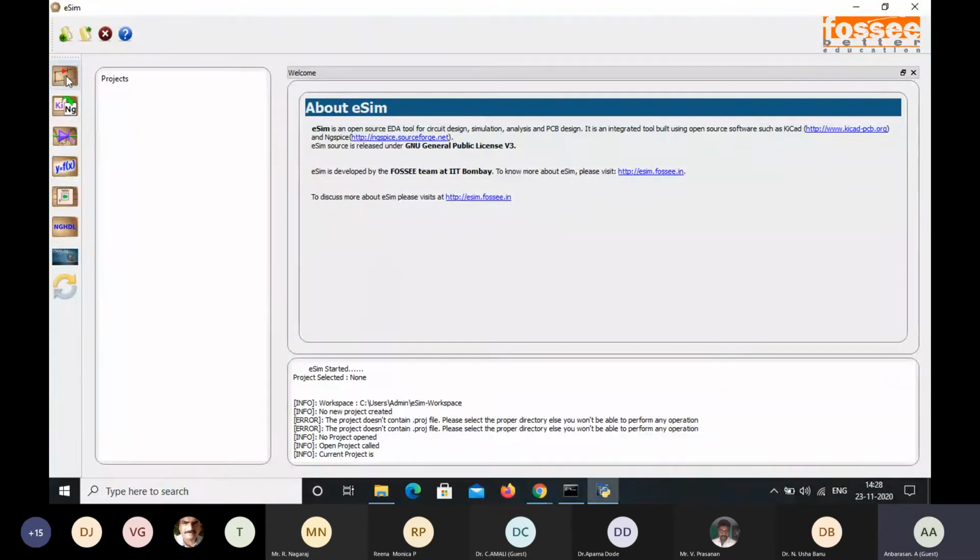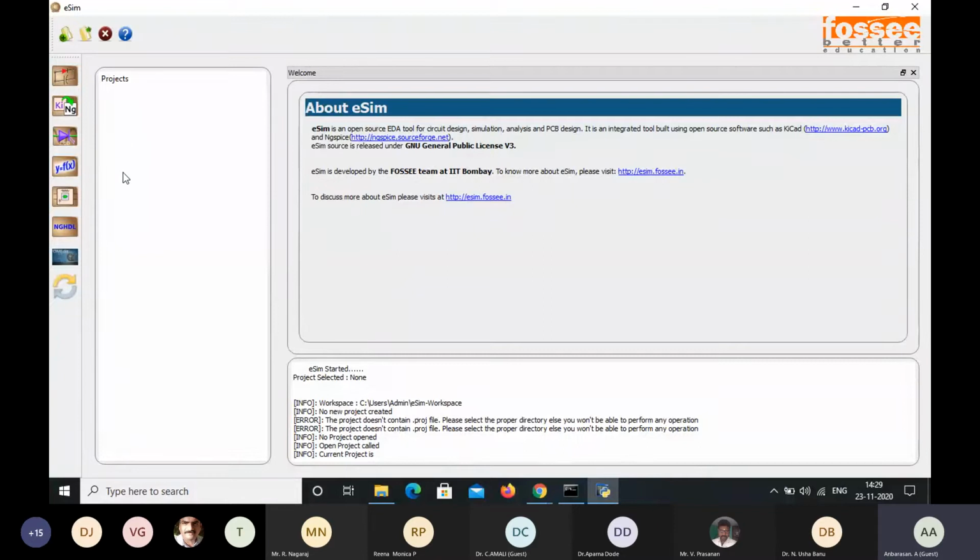And next here the open schematic. In this open schematic only we are going to design the circuit, and then this is a KiCad to NGSpice converter, and this is a simulation. So first, while creating a new project, we are going to open the new project file. As I said just now, we are going to give the project name, so that project will be saved in the workspace, and later we start this schematic. The schematic page will be open, and there we are going to do the circuit design. So that's what we are going to start.